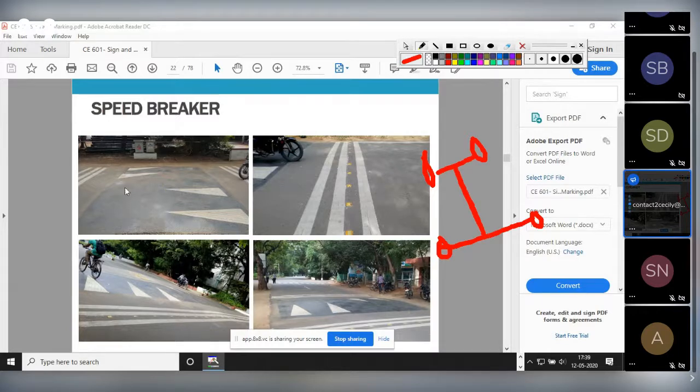So the width of the speed breakers or bumpers should be designed such that it is greater than this length. But in our case, what happens? The speed breaker's width is very small, but its height is very high, right? Its height is more than its width.